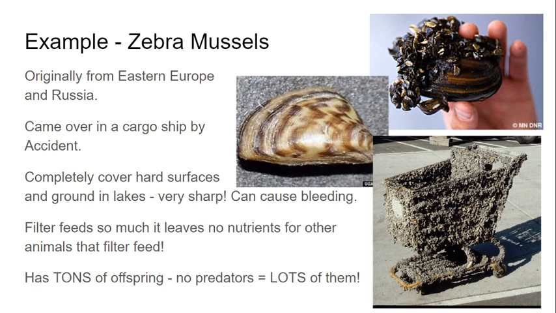But what happened was it actually came over by accident in a cargo ship. So when they shipped something from Russia over through the Great Lakes, they accidentally brought in these zebra mussels. Now, they were released into the Great Lakes water and they started to multiply. And what they do is they completely cover any hard surfaces or the ground in the lakes, and they can be really sharp. They can even cause bleeding.